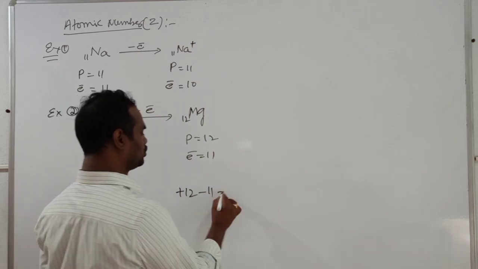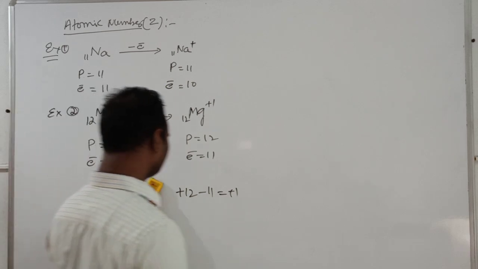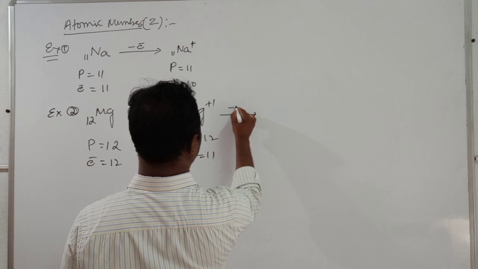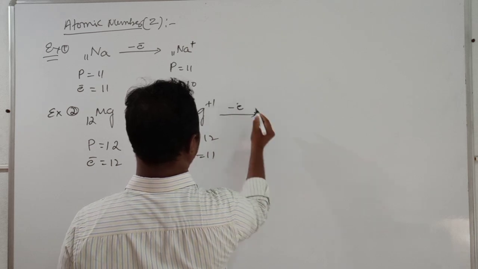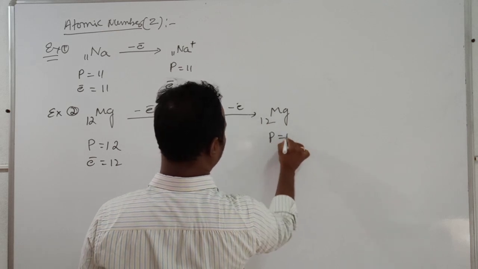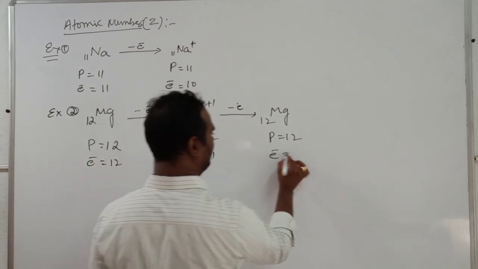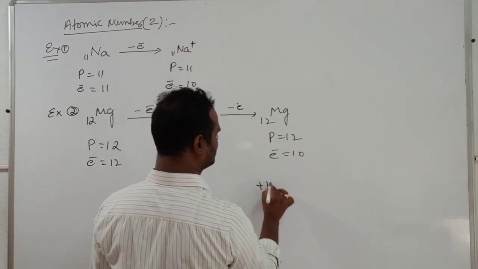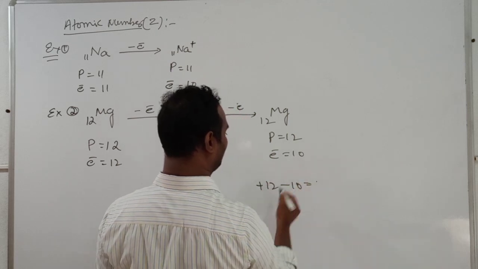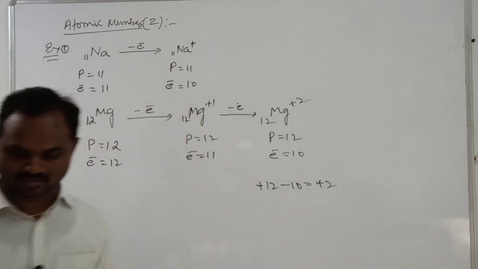The sum of these two is equal to plus 1, that is what I wrote here. Is it clear? Okay, now one more electron I am going to remove here. What will happen? Now it becomes Mg with protons 12, electrons already 11, from this one you remove, how many remain? 10. Now plus 12 minus 10 is plus 2. This is the net charge, Mg plus 2.